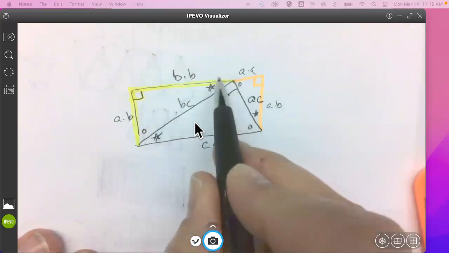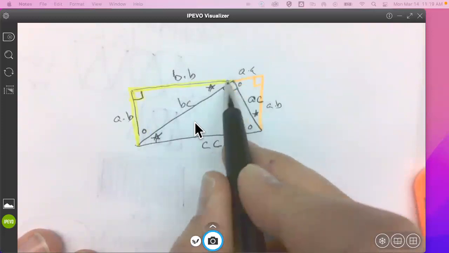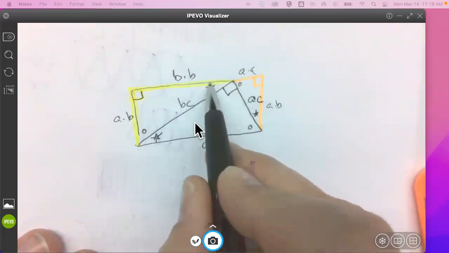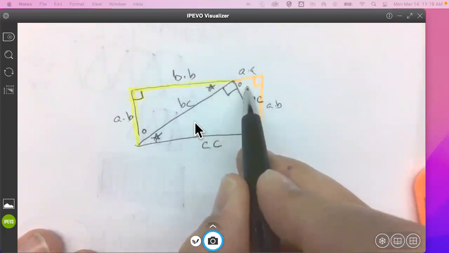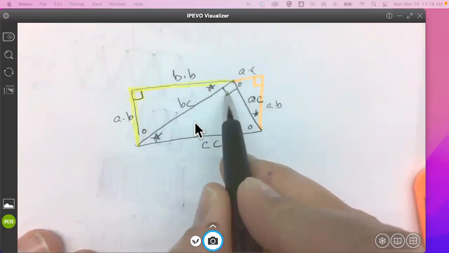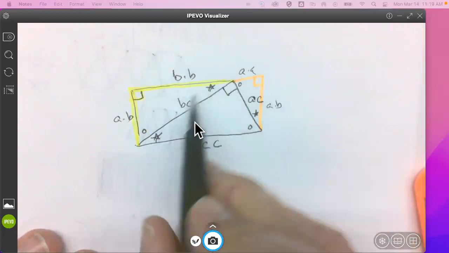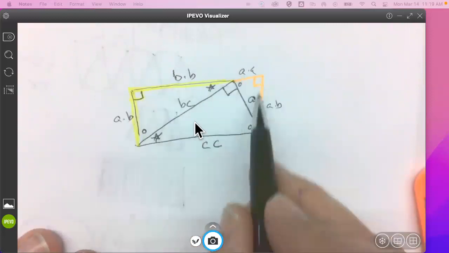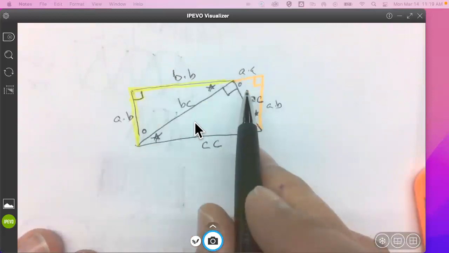Is this a straight line though? Because it's kind of broken. What's this star and this circle add up to? Plus a right angle makes 180. Isn't that a straight line? Therefore, this is a rectangle. You guys were right that it's a rectangle.